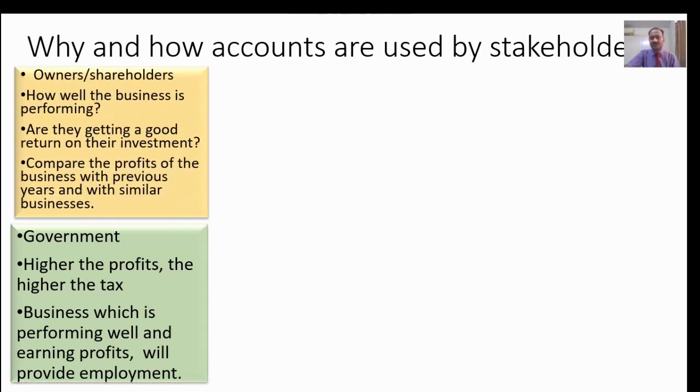Second point is owners. Owners and shareholders are also another stakeholder which are very important, and they have few questions. These questions are: how well the business is performing? Are they getting good return on their investment? They compare the profit of businesses with previous year or with the similar businesses or same competitors in the same sector. So they use these data which are ratios, return on capital employed, current asset ratio, quick asset ratio. They compare with businesses of same sector to know whether they are doing good or whether they need to improve.